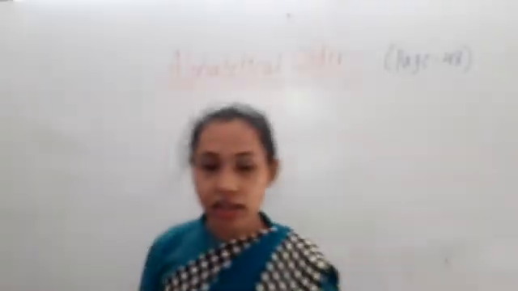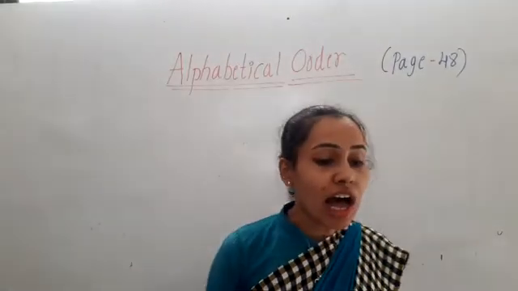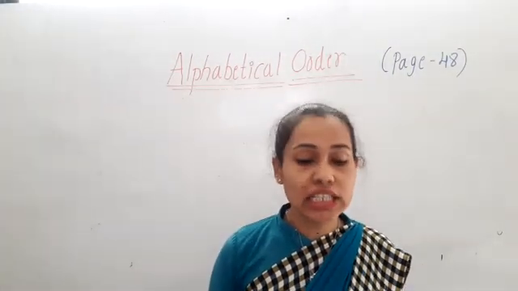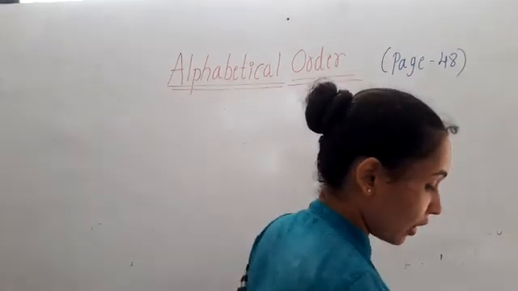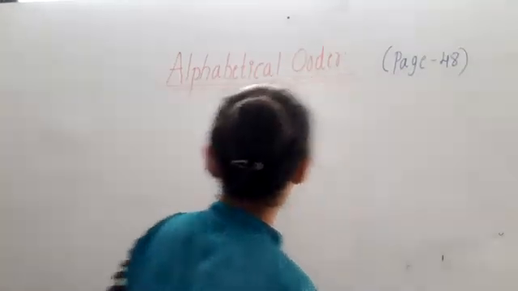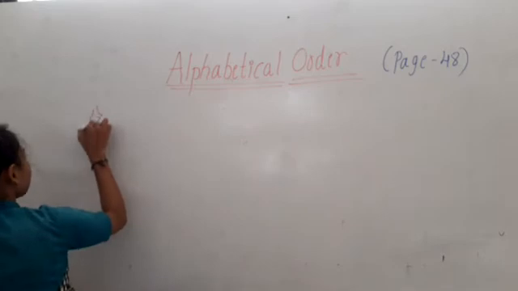So let us solve the first question. Arrange the following words in alphabetical order.